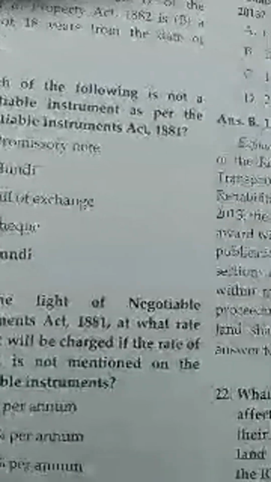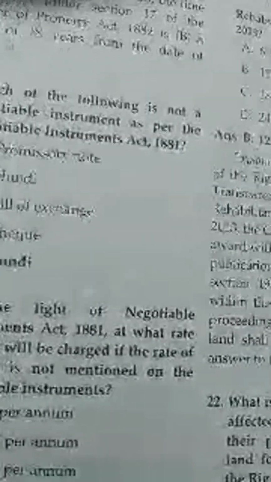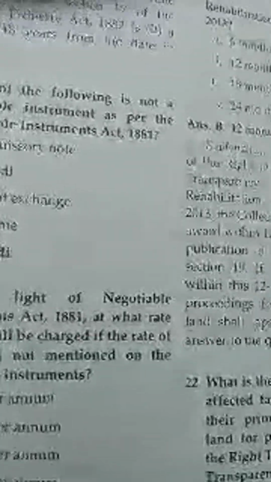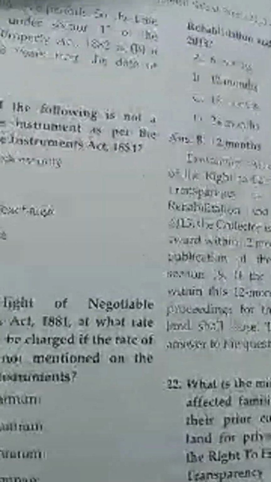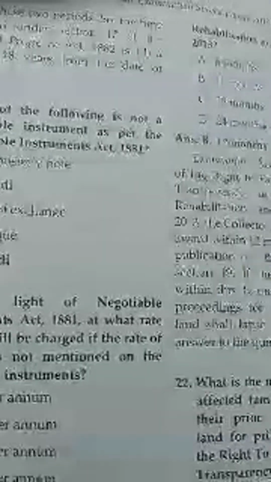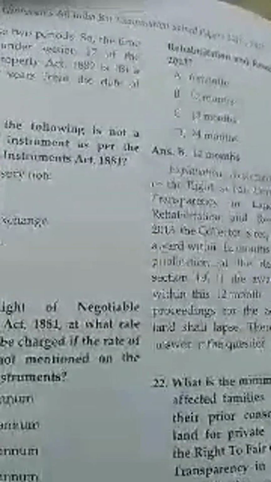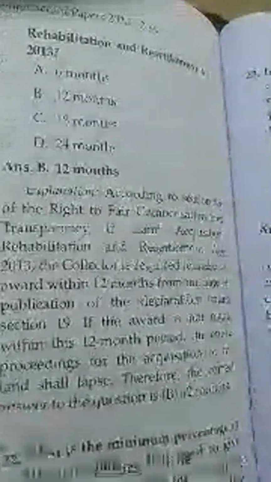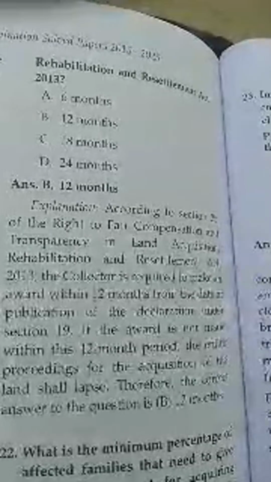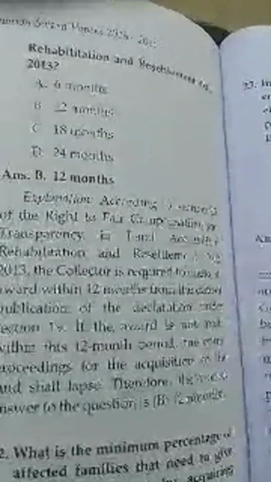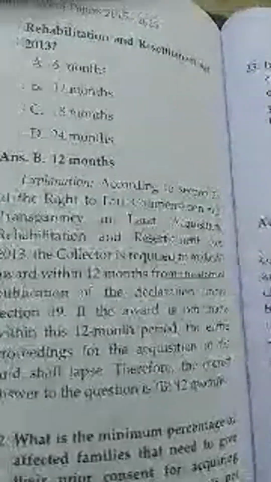Within the period from the date of publication of the declaration, if no award is made, the entire proceeding for the acquisition of land shall lapse as per the Right to Fair Compensation and Transparency in Land Acquisition, Rehabilitation and Resettlement Act: 12 months. According to Section 25, the collector is required to make an award within 12 months from the date of publication of the declaration under Section 19.